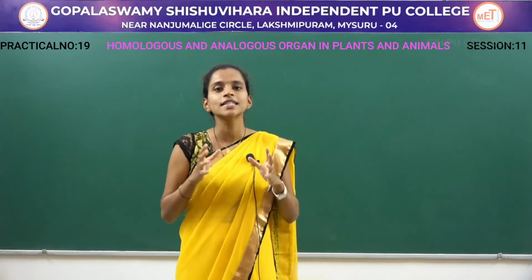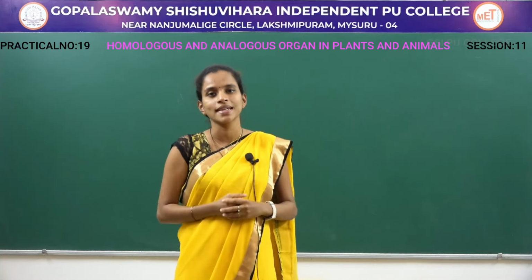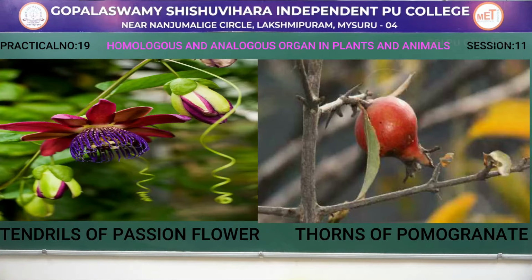So, now we'll just study about some of the homologous organs which are present in case of plants. In the screen what you can see is a tendril of a passion flower plant and thorns of pomegranate. So, both are homologous organs and the tendrils as well as the thorns both arise from axillary buds.